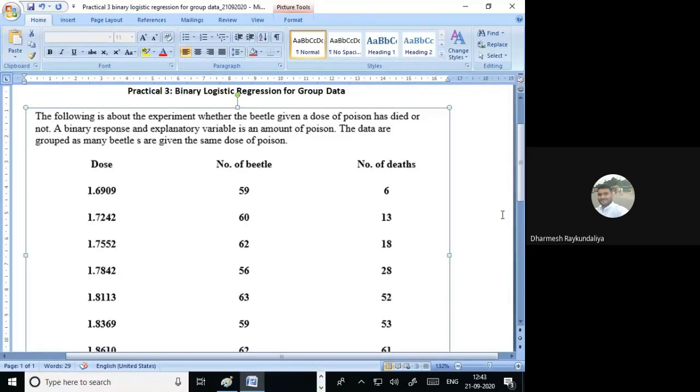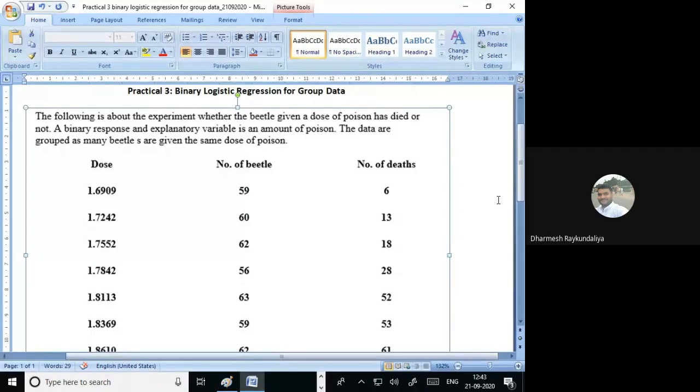So earlier, in the last practical, you all know that we had applied the binary logistic regression for the ungrouped data. We had taken the data of the space shuttle failure. The space shuttle failed due to the failure of the rocket booster, and the rocket booster failed due to the o-ring, which lost its flexibility at low temperature. So our data was the failure of at least one o-ring, and the corresponding independent variable, or regressor, affecting the failure was temperature.